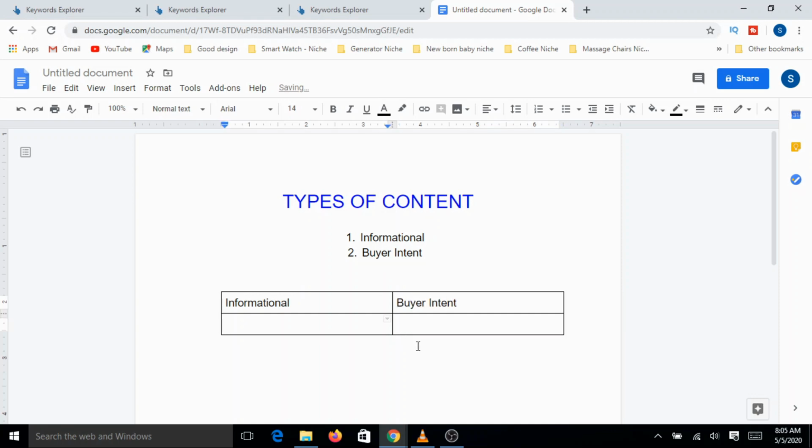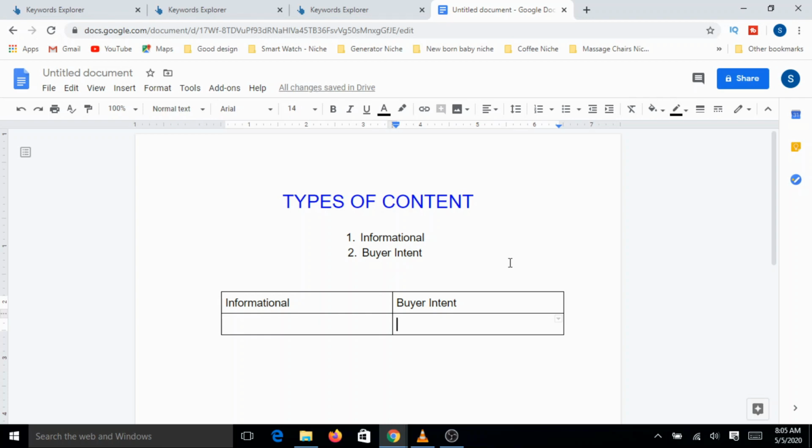Now, informational is mainly targeting the people who are looking for details or more information or knowledge related to that particular topic, whereas buyer intent is targeting the people who want to buy a product to serve a certain purpose.